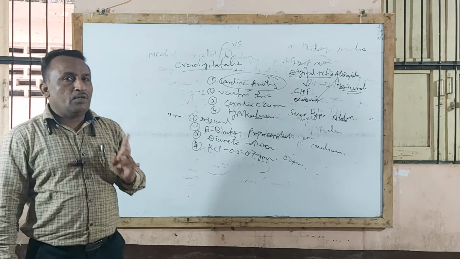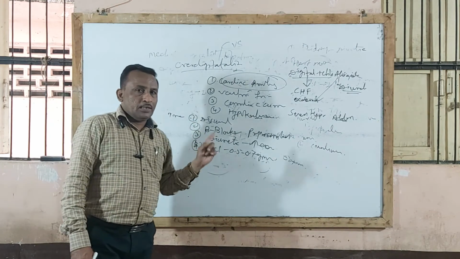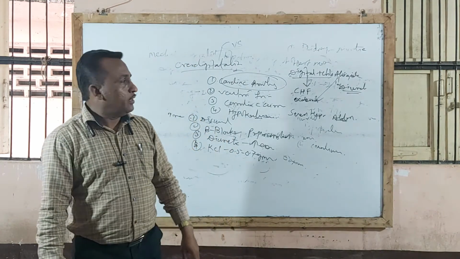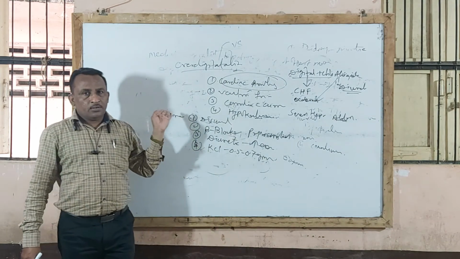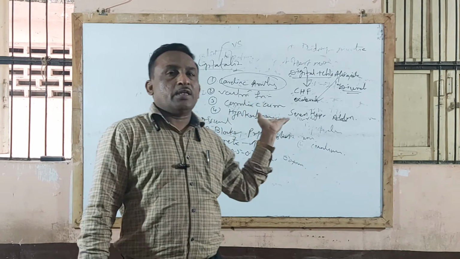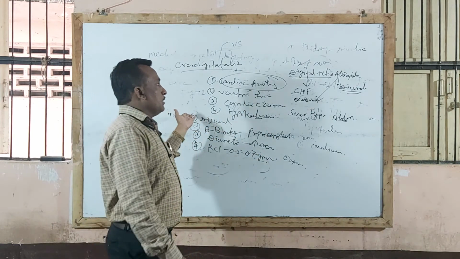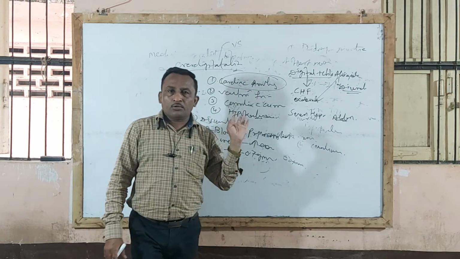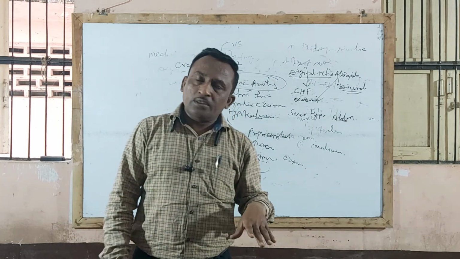Now we have left only one chapter from CVS, that is antihypertensive agents. We will see it in the next lecture. The drugs acting on the cardiovascular system may carry a minimum of about 10 marks in the annual examination. So in the next lecture we will try to complete antihypertensive agents. Thank you.